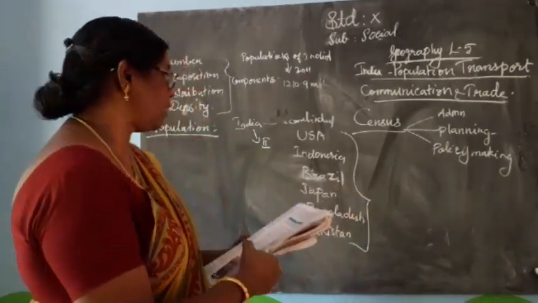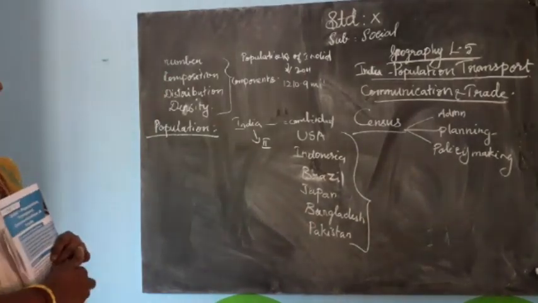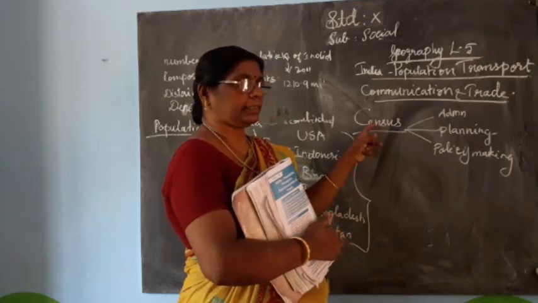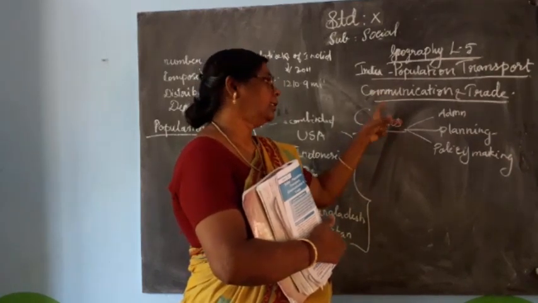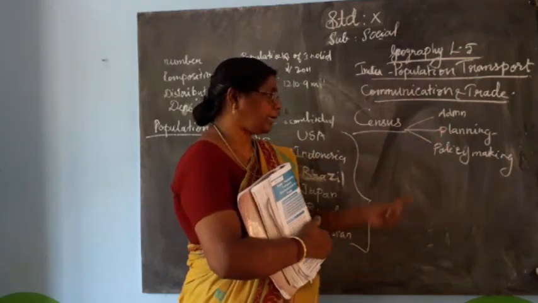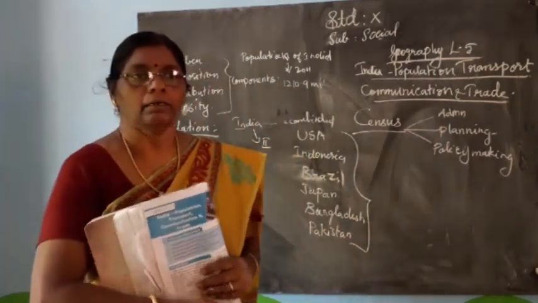Distribution and density of population. First we studied the meaning of census. After collecting the population census, that data is useful for administration, planning and policy making of the government.